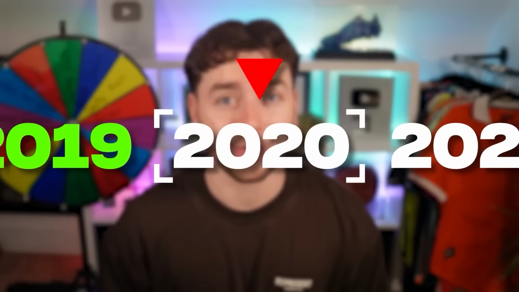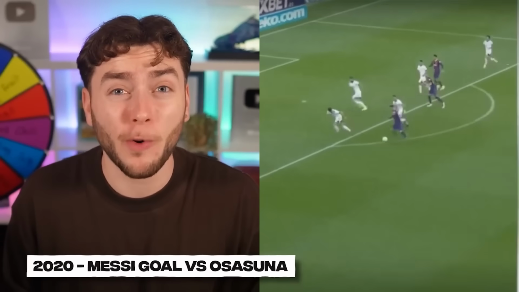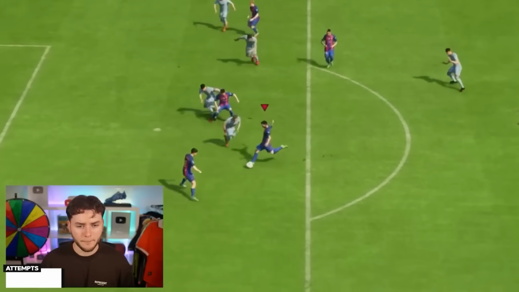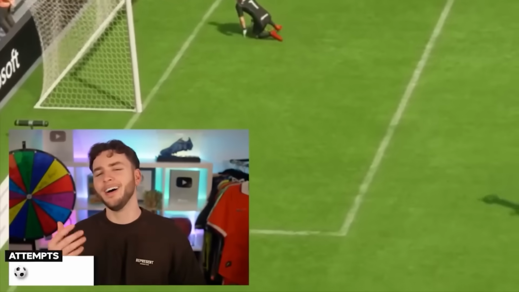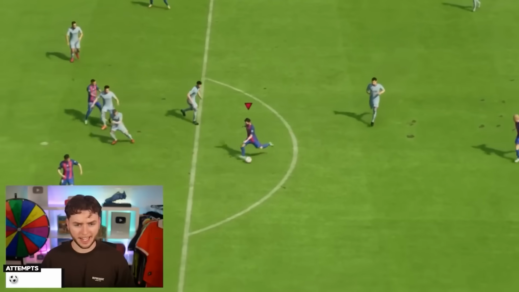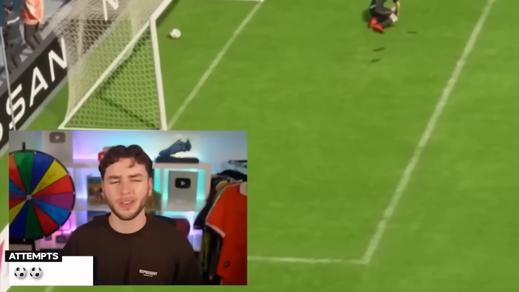Will my streak continue as we move on to 2020, where Messi scored this goal versus Osasuna, which was a tribute goal to Maradona as he had sadly passed away. Gets past one. Oh no! Oh, I shot earlier but just didn't shoot. Messi picks it up in the middle. Does the little feint. And again. Boom! Oh, that's not good enough.